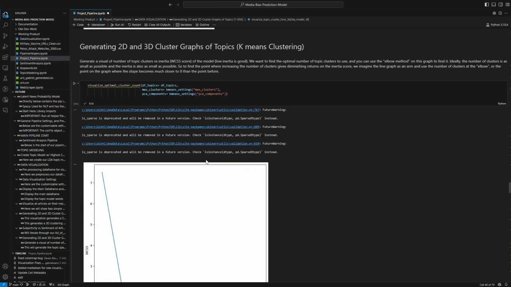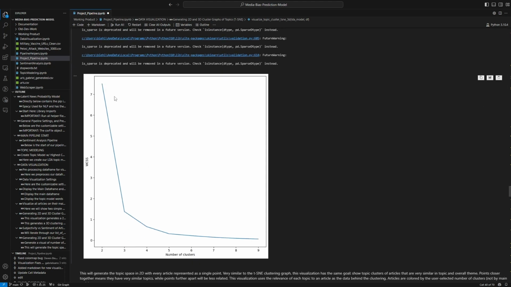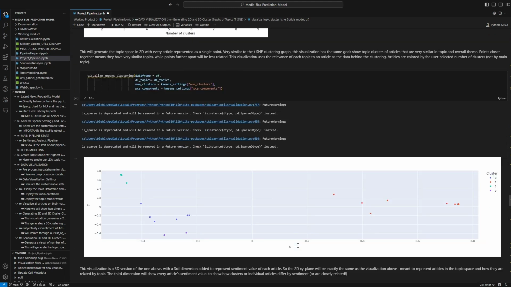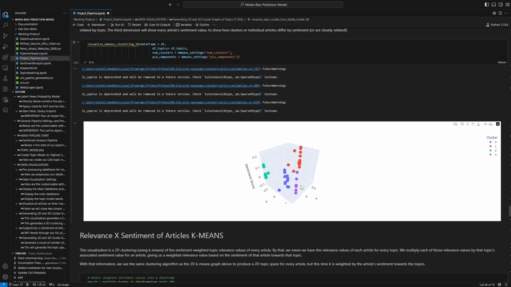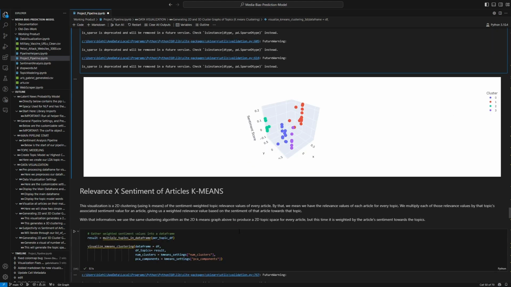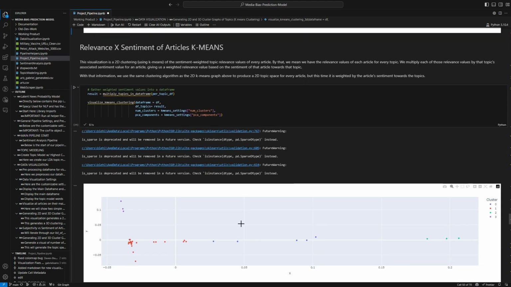Here is our k-means generation, where we generate an optimal number of clusters based on the inertia score of the number of clusters we make. And then we move on to the k-means clustering and visualization of the topic space again, where we provide a 2D and a 3D visualization. Here's where we multiply our relevance by our sentiment score, so we can look for latent sentiment and bias in our corpus.